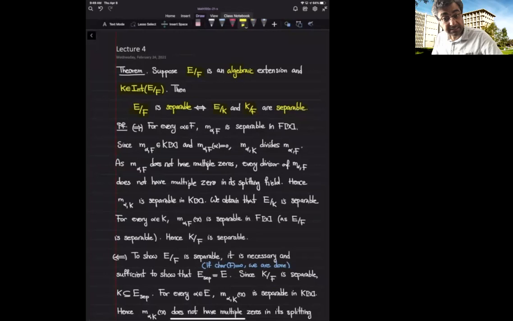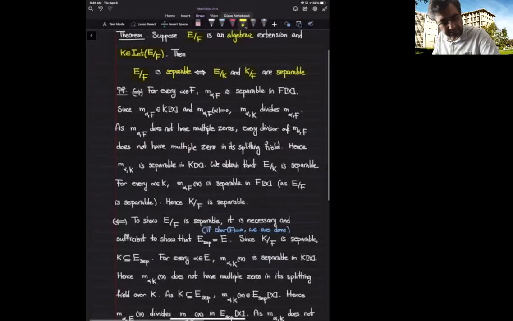Surprisingly, in this case, the bottom portion will be easier, and that's why we do have this statement. Okay, but let's go about it. I start from left to right, and then I have to show that both E over K and K over F are separable extensions. Let's start with the harder one, E over K this time.